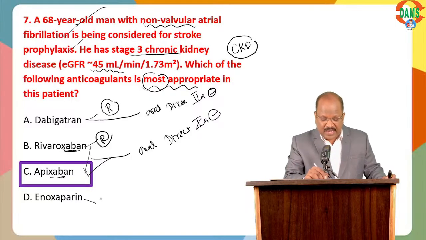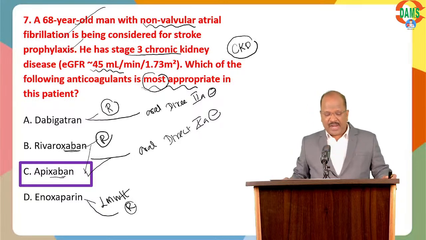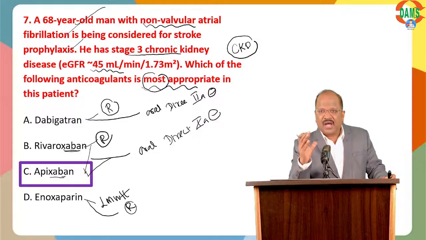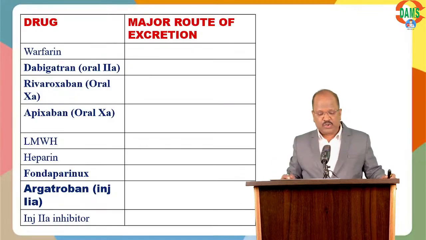Enoxaparin is one of the LMWHs. They undergo renal excretion, so they are unsafe in kidney failure. So what do you do? I will just give a list of which anticoagulants are safe or unsafe in kidney disease. So for question number 7, please go through it: the anticoagulant and its major route of excretion.